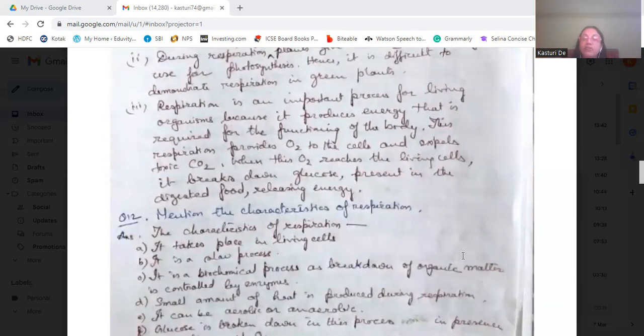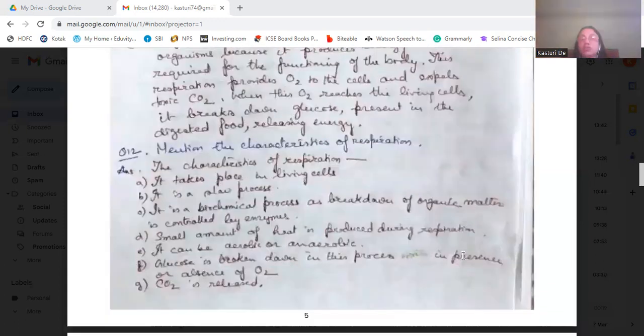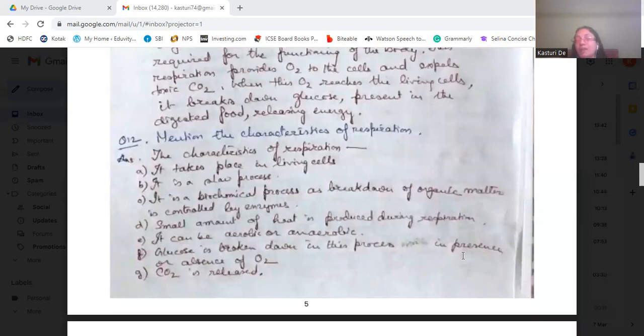Now, mention the characteristics of respiration. The characteristics of respiration: it takes place in the living cells. It's a slow process. It's a biochemical process, as the breaking down of organic matter is controlled by enzymes. That is, when glucose is broken down, the enzymes are taken into action. That is, enzymes act on the glucose to break down the organic matter.